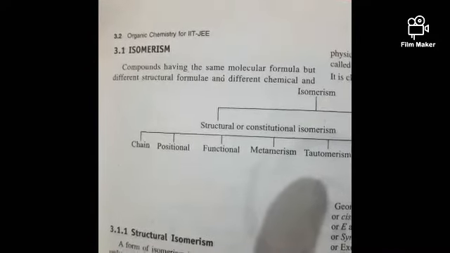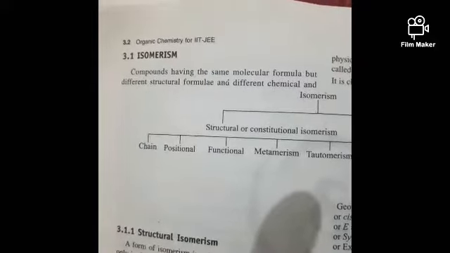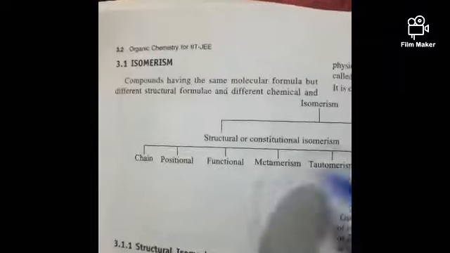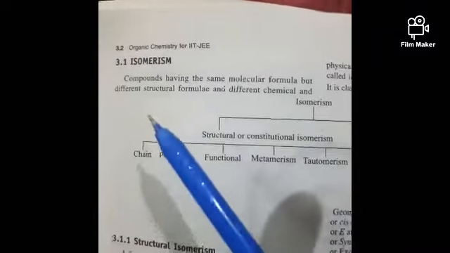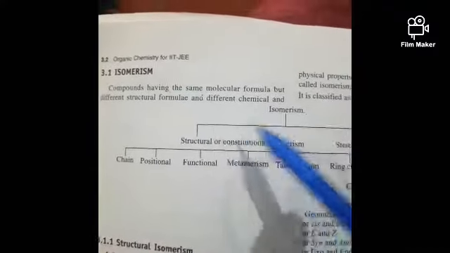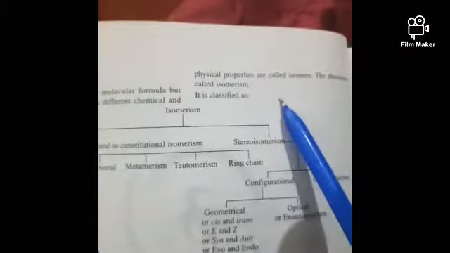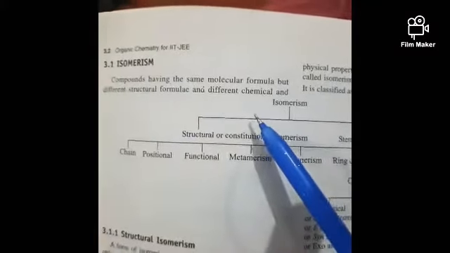First of all, we should know the definition of isomers, friends. The compounds which have the same molecular formula but different structural formulae and different physical and chemical properties are called isomers. This is the definition of isomers.